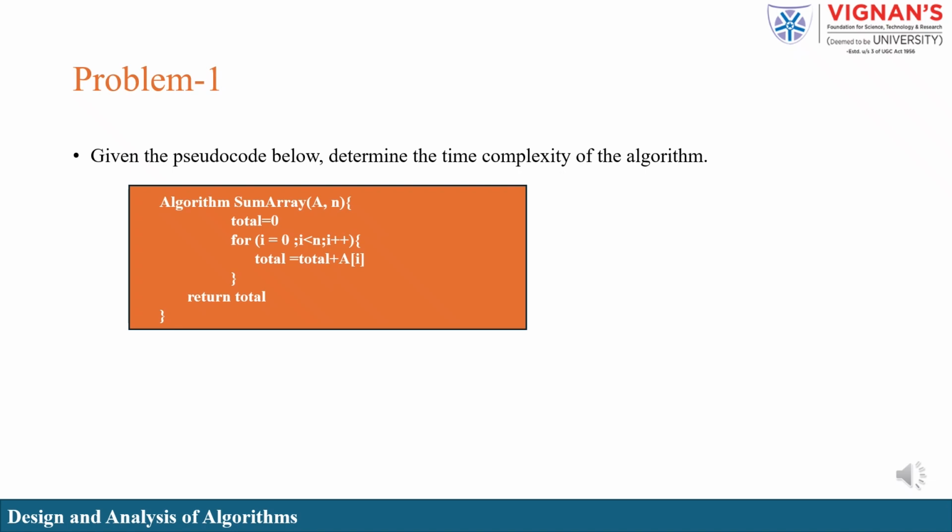Let's compute the time complexity with an example problem. Here is the pseudocode for the sum of all elements in an array. Let's compute the time complexity for this. Solution: initially, count the statements with complexity O(1), meaning statements with single operations like initialization, addition, subtraction, or arithmetic operations, or return statements.